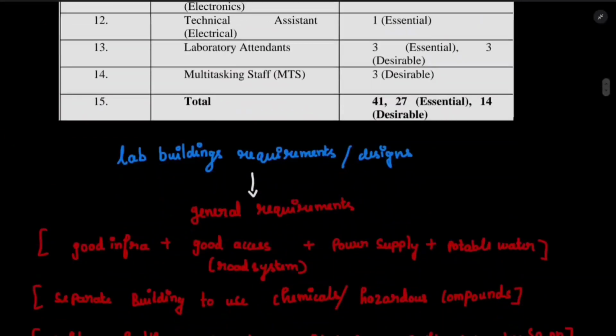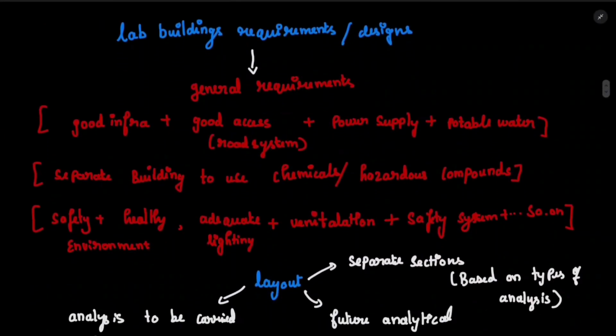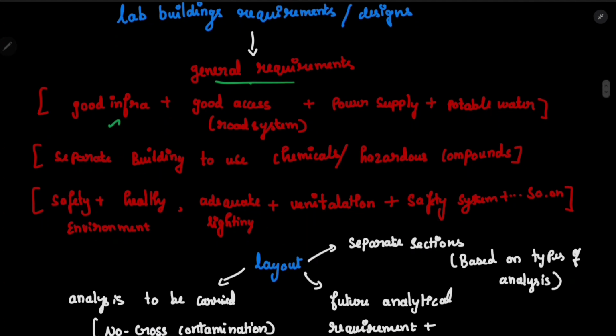Okay, now laboratory building requirements and design. Let's check the general requirements. If you talk about a building, what is a general requirement in general? Okay, good infrastructure is there. I mean that it should have a good road system, which means it will be easily accessible, right? Power supply and potable water. So even if you take your home, these are some of the general requirements, right?